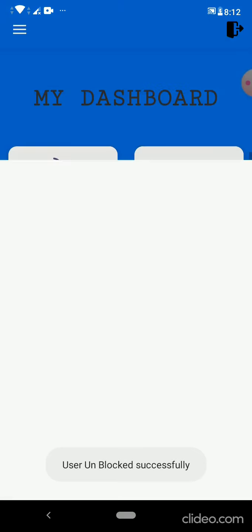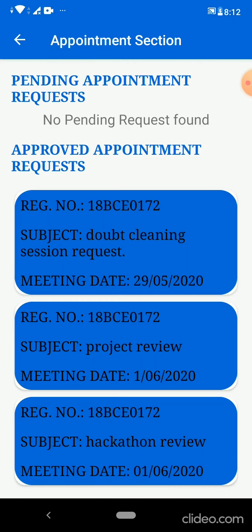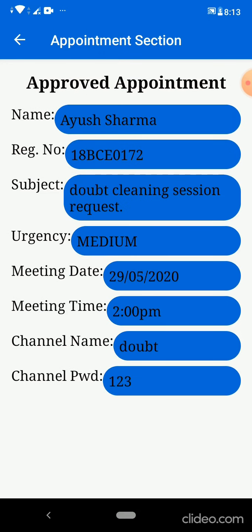Moving on, I will go to the appointment section. Any student can request an appointment, like in real life, where we go to the teacher and ask when we can meet. Similarly in this app, students can request an appointment. There is no pending appointment till now. We will go through the students account later. These are the approved appointments which are approved by the teacher. We can open that, and these are the appointments that we have approved.